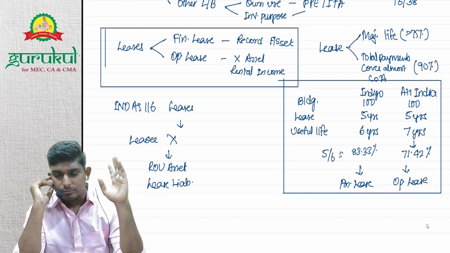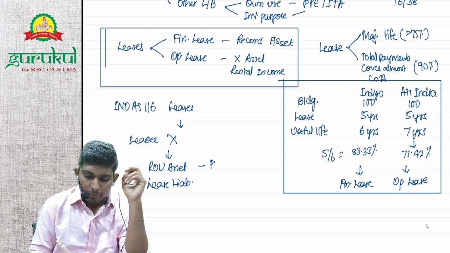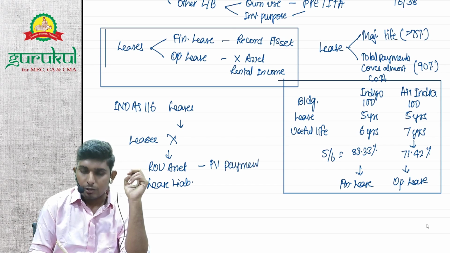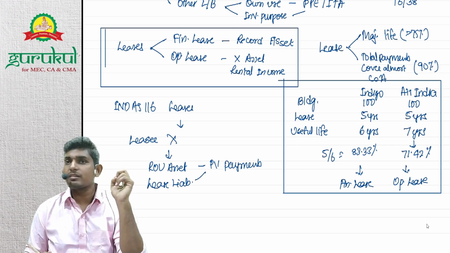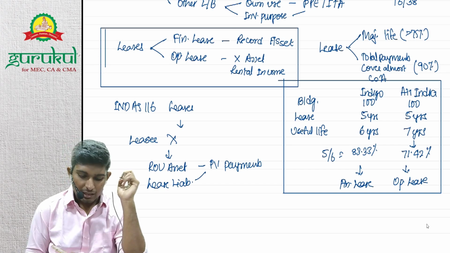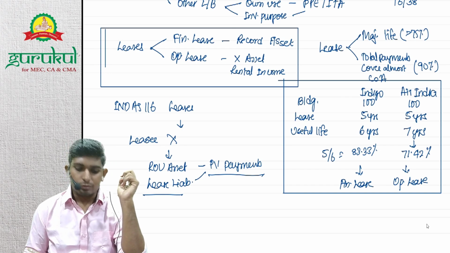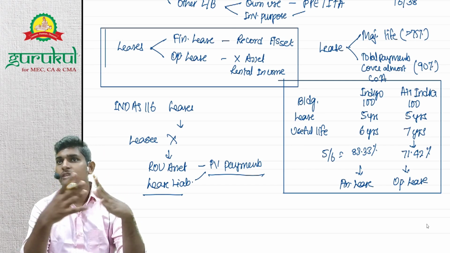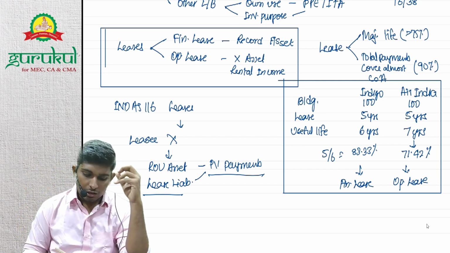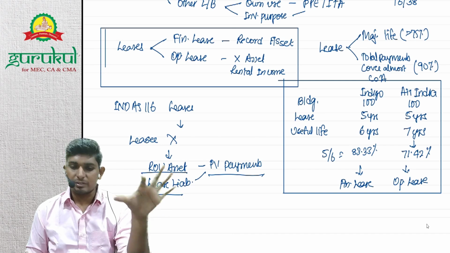So what they will do, the ROU asset will be recorded as the present value of all payments to be made, right? ROU asset will be recorded at this value, and lease liability will also initially be recorded at this value, right? It's a liability, right? You have to pay this much over the period. So every year finance cost will increase and you will make that payment, right? We have done this in deferred payment also, right? And the ROU asset will be depreciated over its life or the period of the lease.